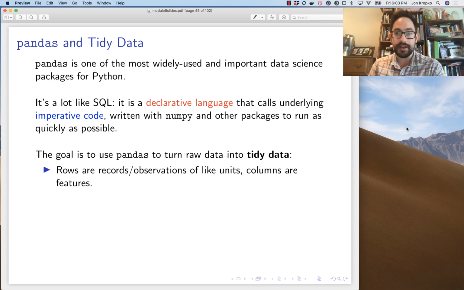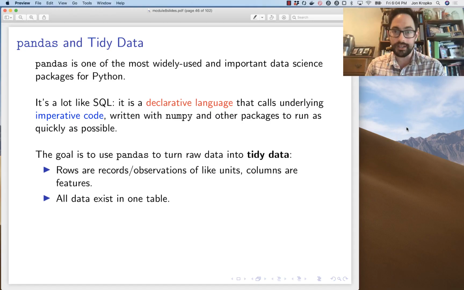And we've talked a little bit about tidy data in the notebooks, but just to review what that concept is. Hadley Wickham, who is the founder of RStudio, wrote a really influential article in the Journal of Statistical Software where he defined tidy data as data in which the rows are either records or observations, whatever word you like. The rows are like units, so that every row is a person, or every row is a country, or every row is a time point, and you don't mix up the units across the rows. And also the columns are your features.